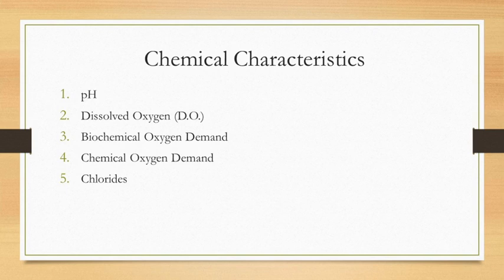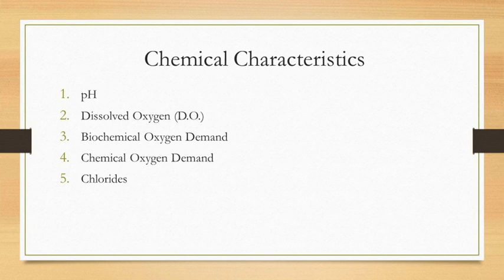Okay, so the normal pH, or the neutral pH, is 7. If you consider the range of pH, 0 to 7 is acidic pH, 7 is neutral, and 7 to 14 is alkaline pH. So these are the ranges of pH, which vary. Some industries have acidic wastewater, and some industries have alkaline wastewater.